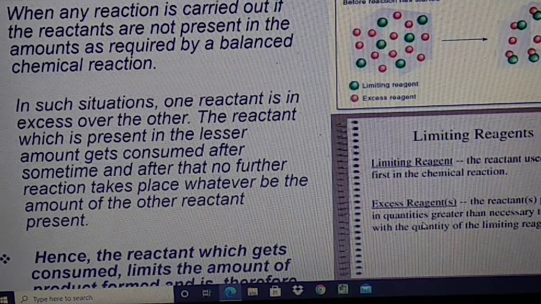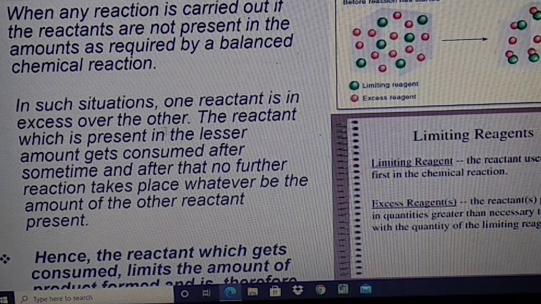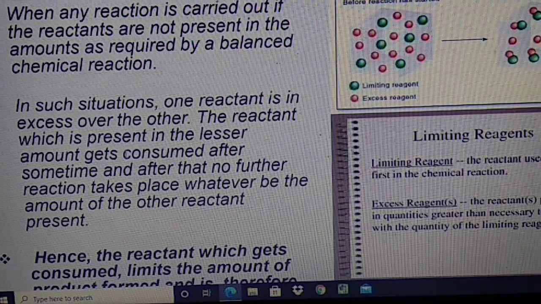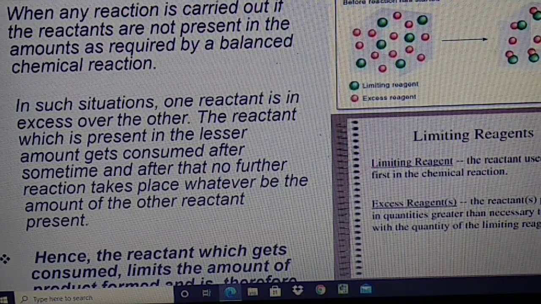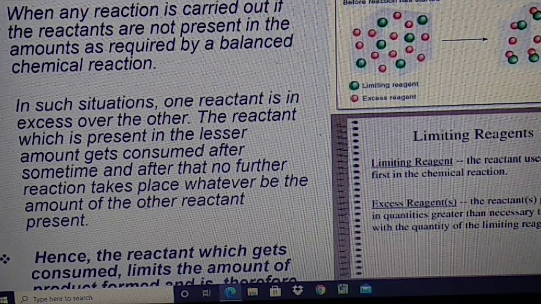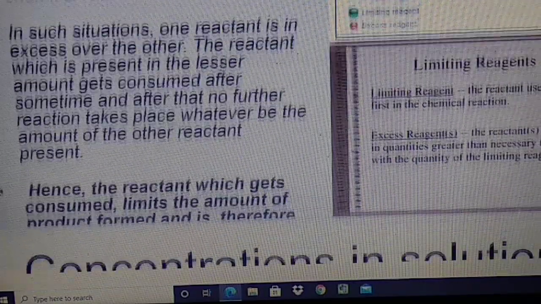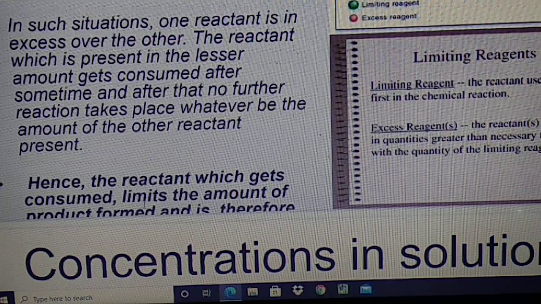In such a reaction, one reactant is in excess over the other. The reactant present in the lesser amount gets consumed after some time, and after that no further reaction takes place, whatever the amount of the other reactant present. Hence the reactant that gets consumed limits the amount of product formed.